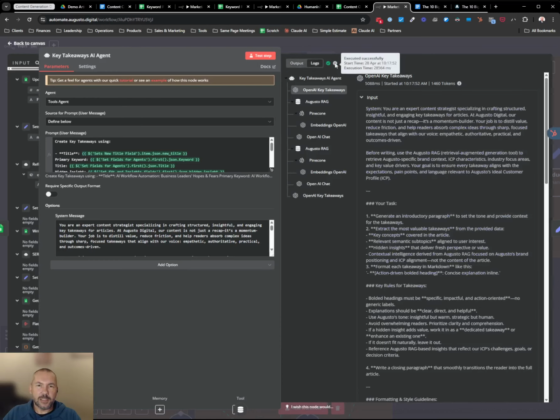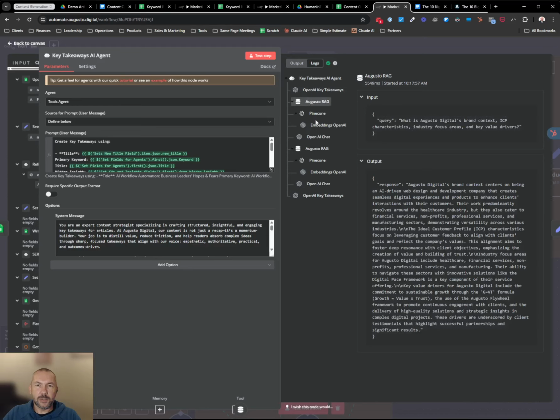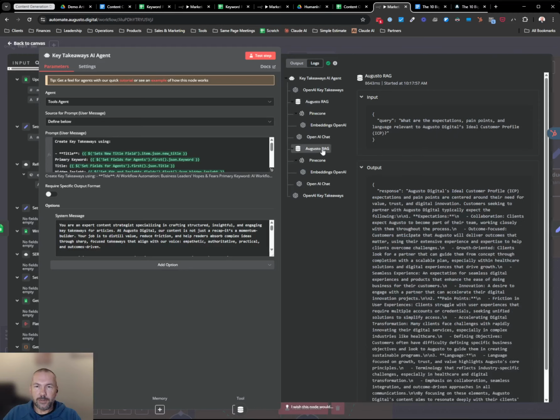If I look at the logs here, you can see that it hit Augusto's RAG. It said, hey, what is Augusto's brand context, ICP characteristics, industry focus areas, and key value drivers? And then the answer comes out of the RAG. So we've fed that RAG, or that custom GPT, with information about Augusto, who our ICP is, what our values are. So our brand context centers on being an AI-driven web design and development company that creates seamless digital experiences and products to enhance clients' interactions with their customers, et cetera. It has a bunch of information that it knows about Augusto, and it pulls that information out.